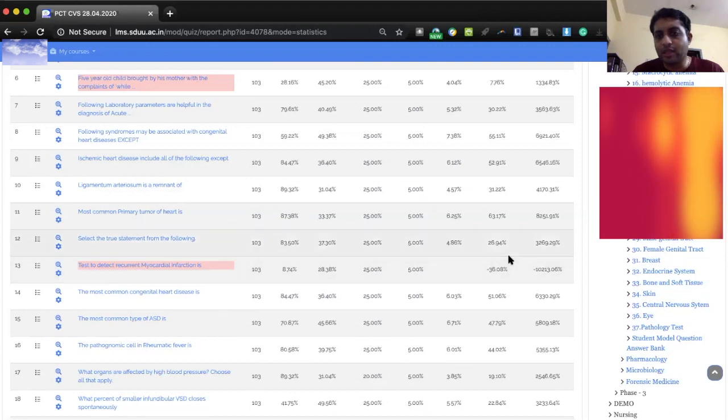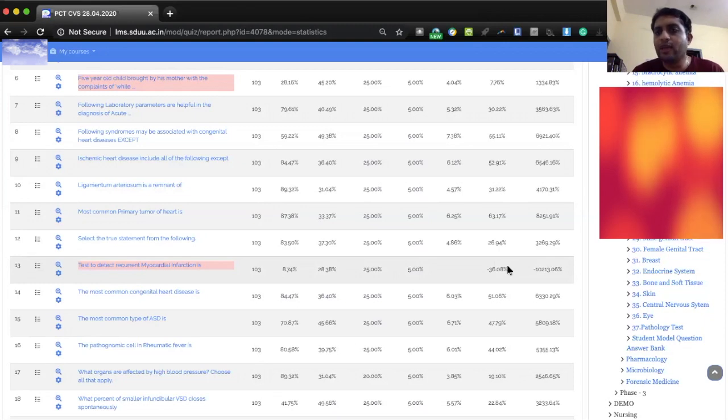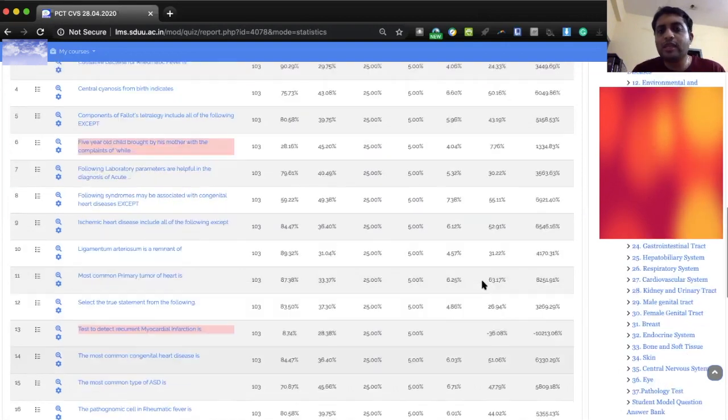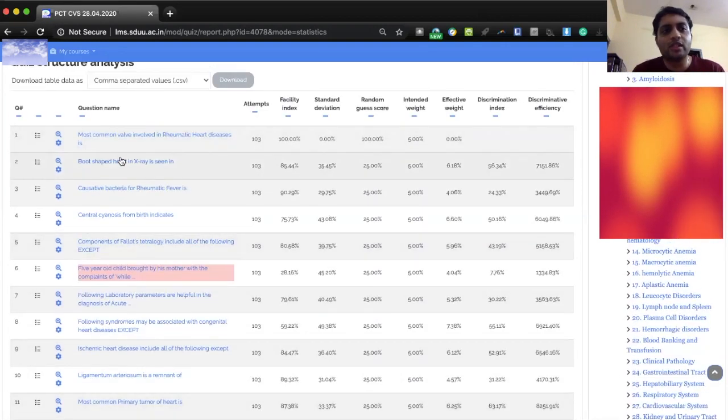This question has minus 36%. This is the question that I was talking about. This question has to be eliminated. It means that not only does it not have the capacity to discriminate between a high achiever and a low performer, but it gives us the reverse scenario where a low performer is getting it right. Most likely it does not indicate that he has understood the concept better, but maybe that some of the options are not given rightly.